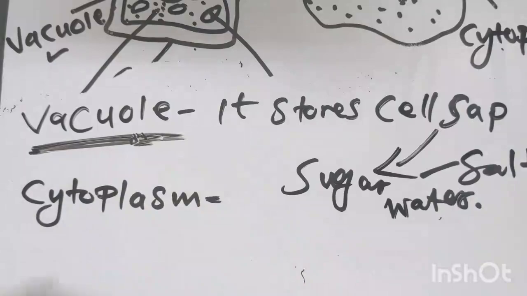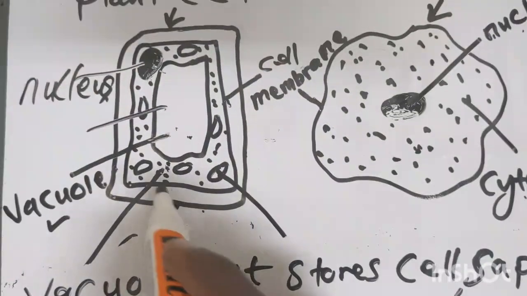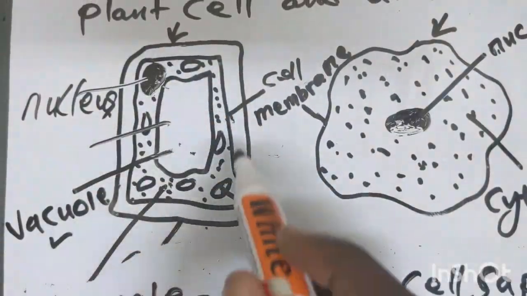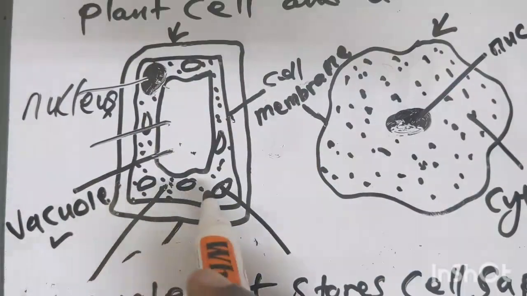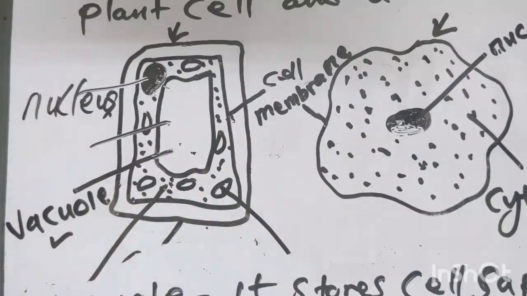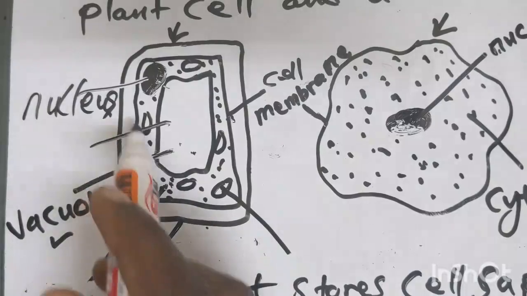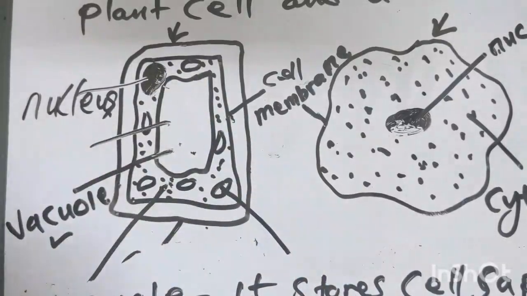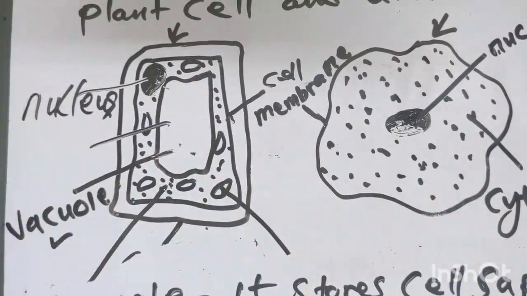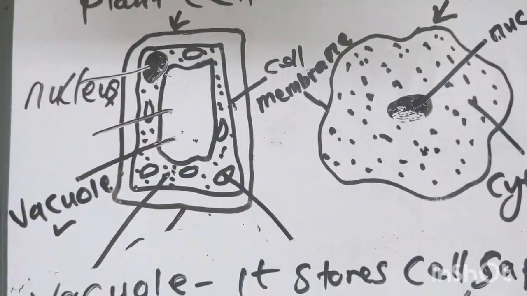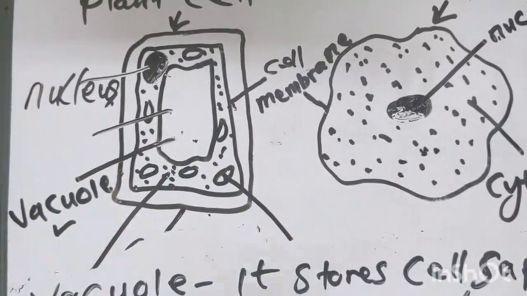And also in here, this is where all the activities take place. In the cytoplasm, everything that happens, happens from here. So that is the function of the cytoplasm.